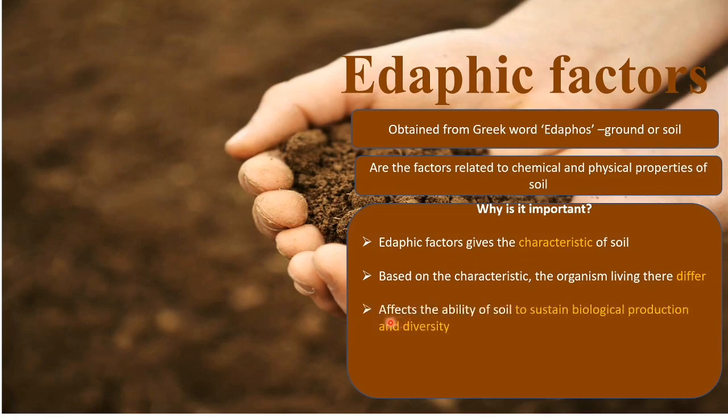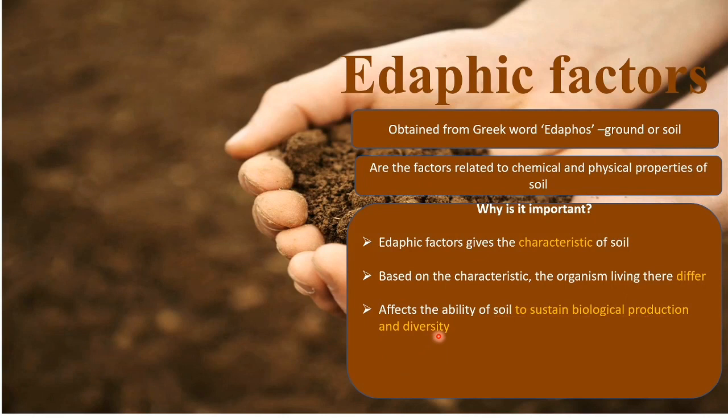Then it affects the ability of soil to sustain biological production and diversity. Any soil, when it is rich in organic matter, in organic content, will have more biological production and good biological diversity.